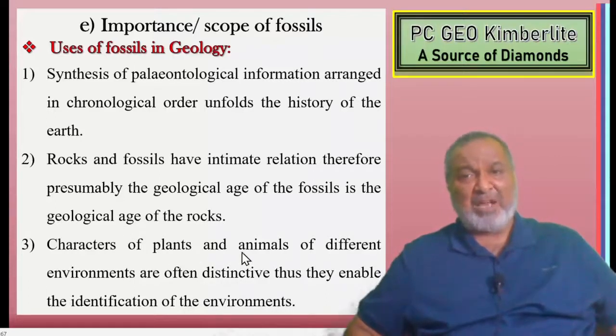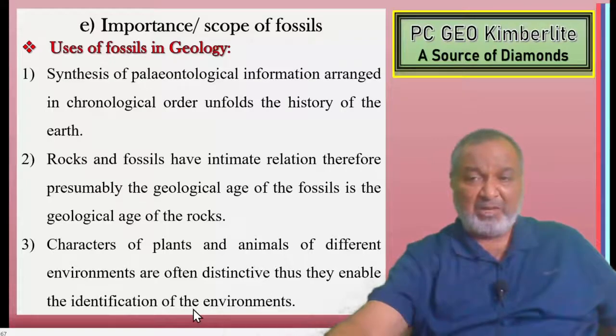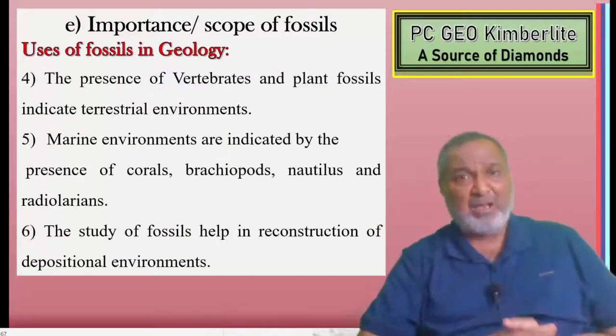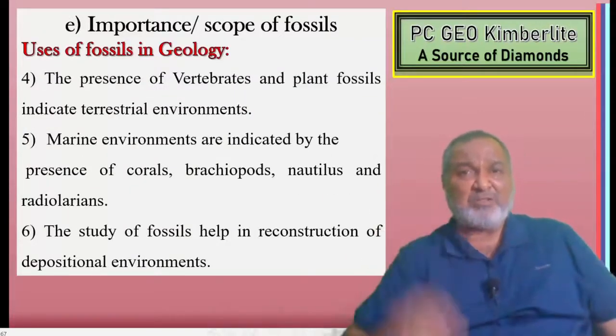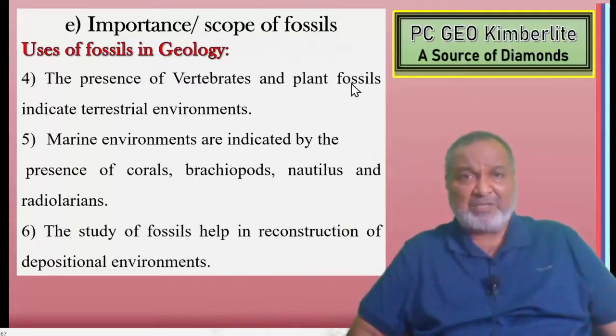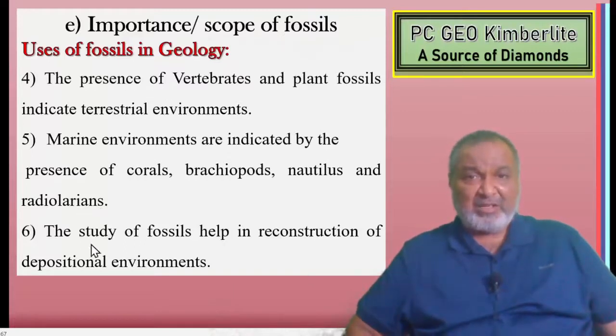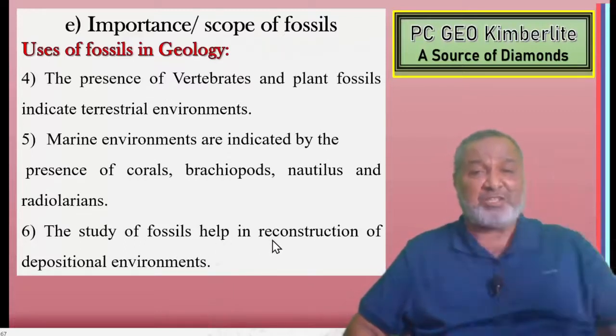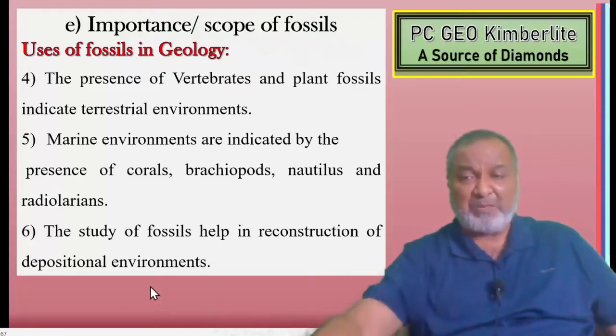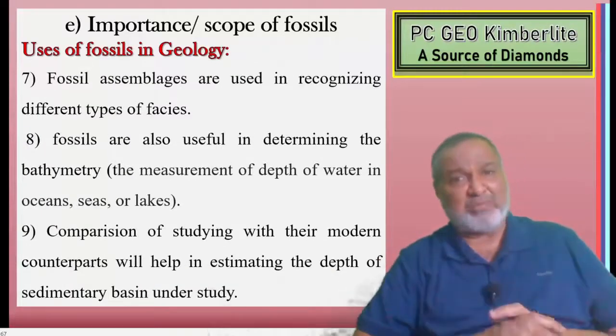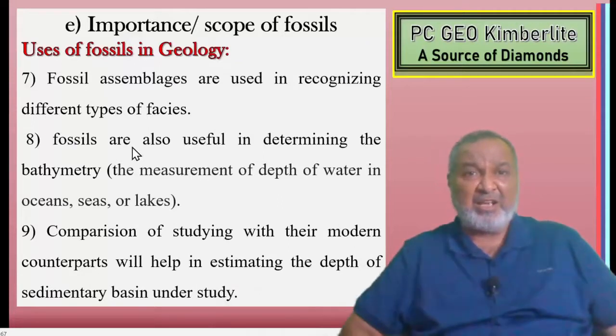Characters of plants and animals of different environments are often distinctive. Thus, they enable identification of the environment. They tell you the environment in which they lived and died. The presence of vertebrate and plant fossils indicates a terrestrial environment. Marine environments are indicated by the presence of corals, brachiopods, nautilus, and radiolarians. The study of fossils helps in reconstruction of the depositional environment. In which particular environment a particular fossil was deposited, we can reconstruct.